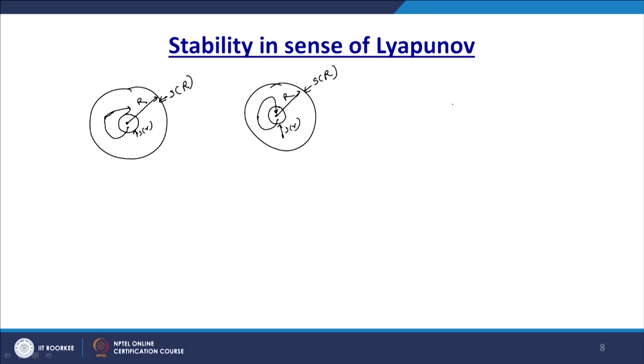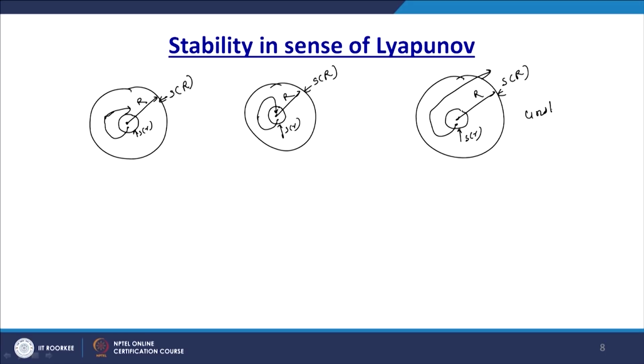Now you take the same regions, inner and outer. Again this is radius r, the region S of r, and here is a small region S of small r, and here is the origin. Now a trajectory starting near the origin does not come back, and it is moving outward. So this is known as unstable. This is unstable, this is only stable, and this is asymptotically stable.